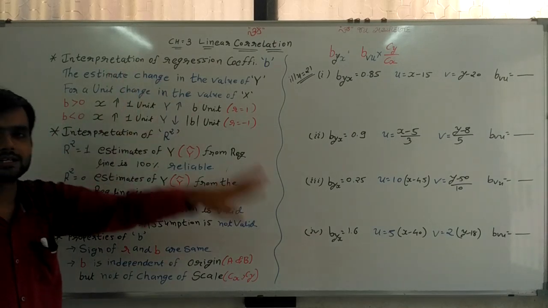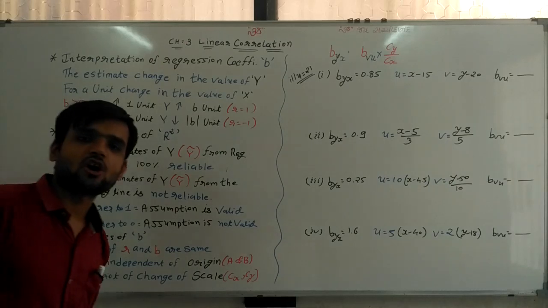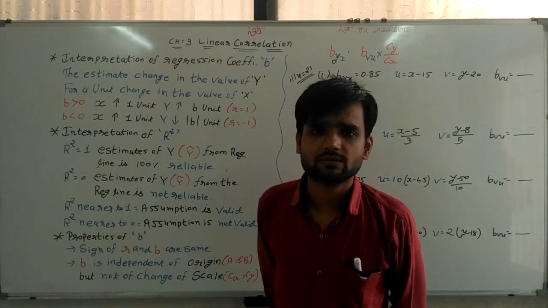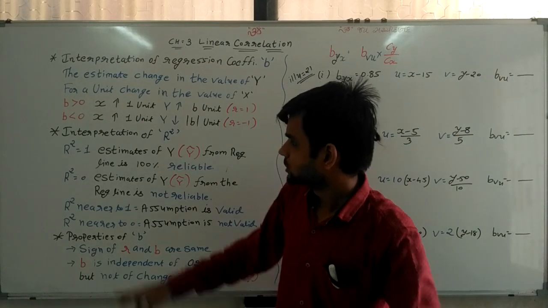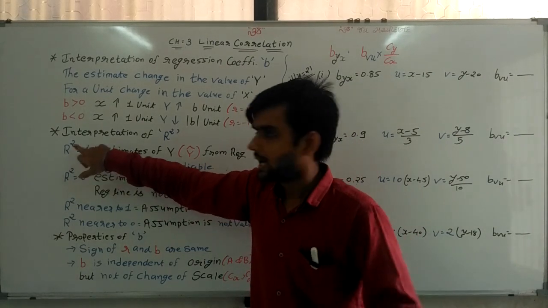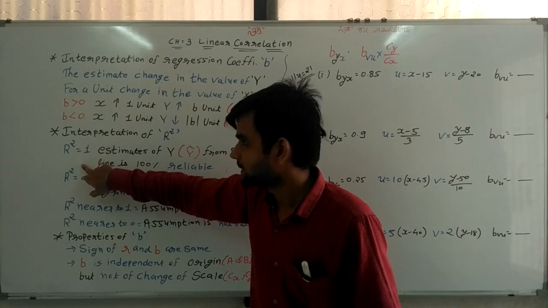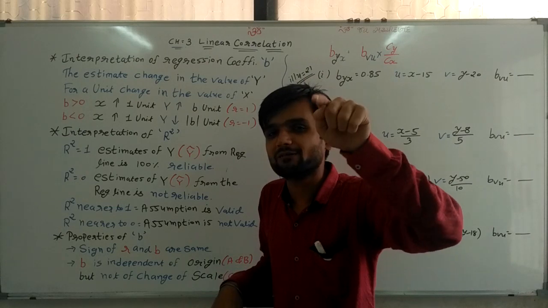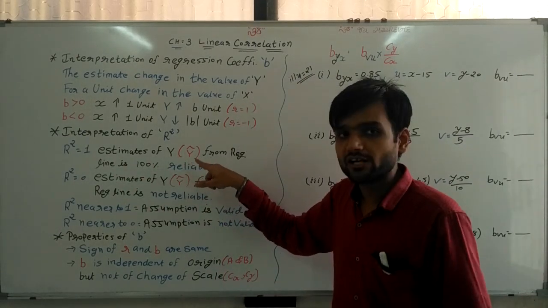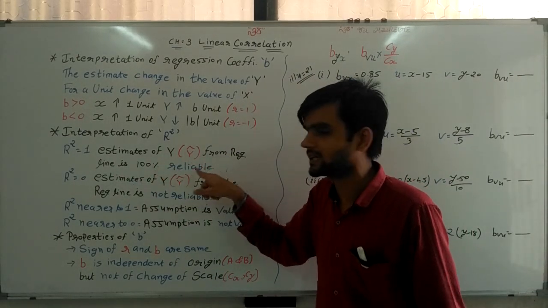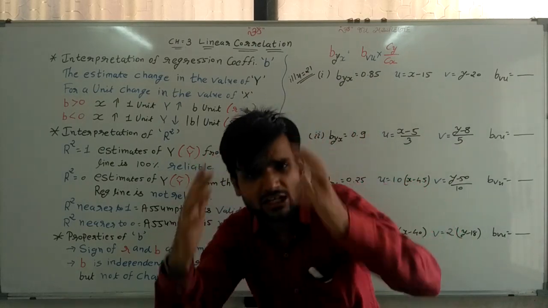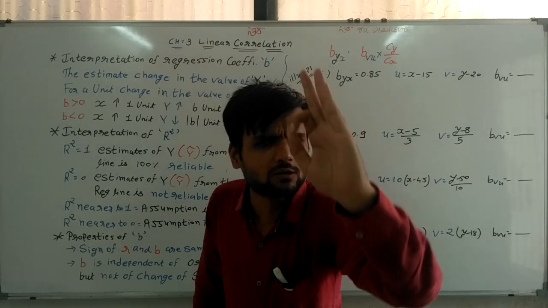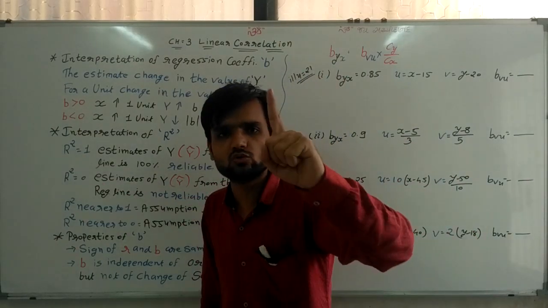Now talking about r square. Interpretation of r square. r square is the coefficient of determination. Suppose r square is equal to 1. Then the estimated value of y, that is y cap, the estimated value of y from the regression line, is 100% reliable. Whatever we are estimating by using the regression line is a 100% reliable value if r square is equal to 1.